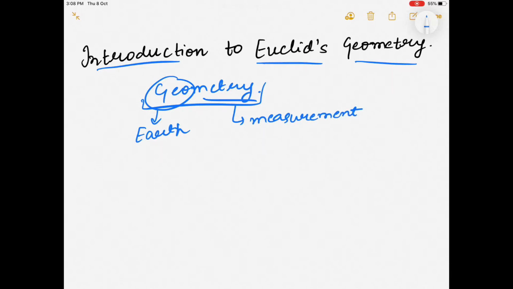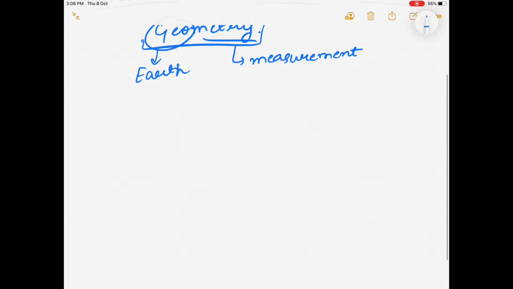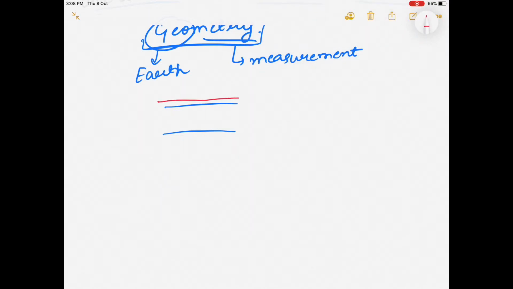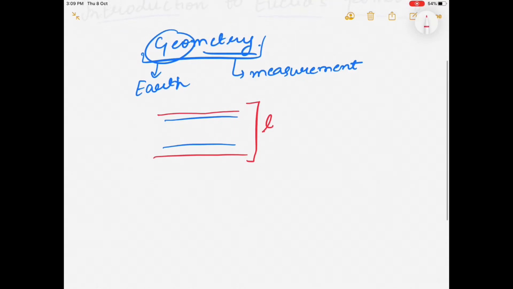For example, whenever a river overflows over its boundary, assume that this is a river, and whenever it flows over its boundaries, there is a need to measure the length of these boundaries, to redraw and again construct these boundaries so as to prevent the overflow of the river. So in our day-to-day life, geometry and these measurements play a vital role.